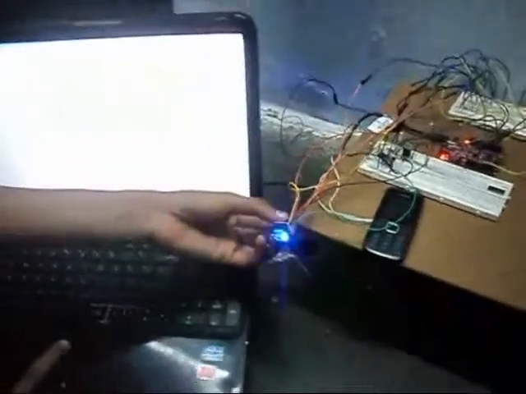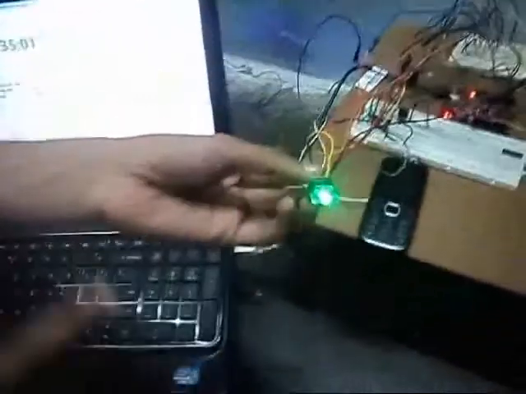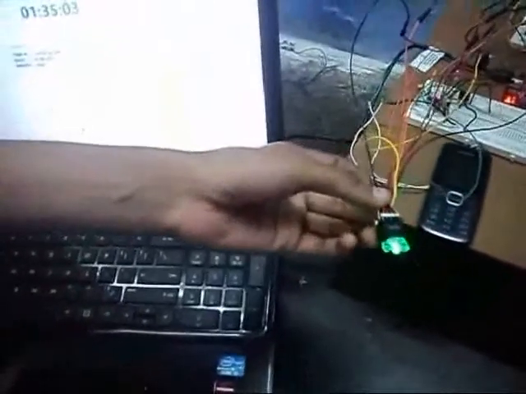So we have provided 5 types of mode. Now it's green mode, so the green LED will be glowing. Similarly there are 5 types of mode. We have provided the basic primary colors, that is RGB. Now I am going to select the white mode, so you will get the output as a white color. Next is blue, and still we have 2 more colors.